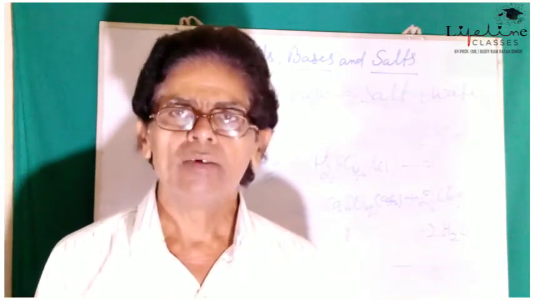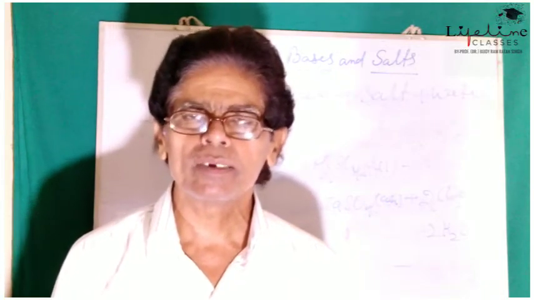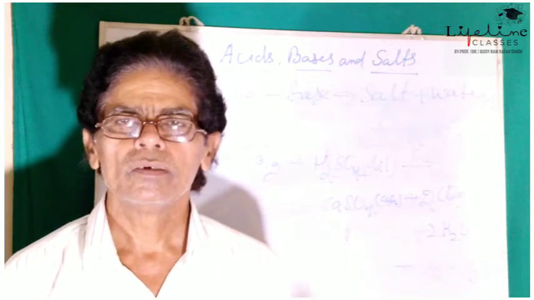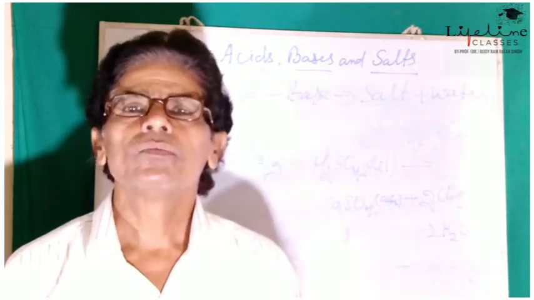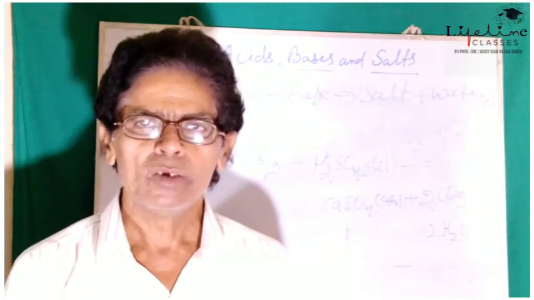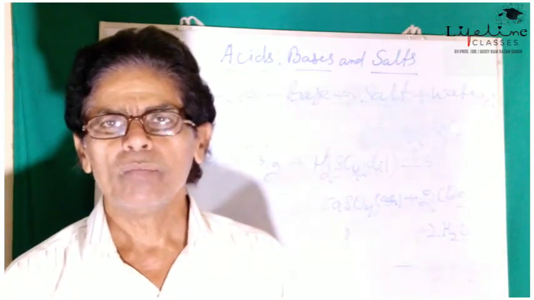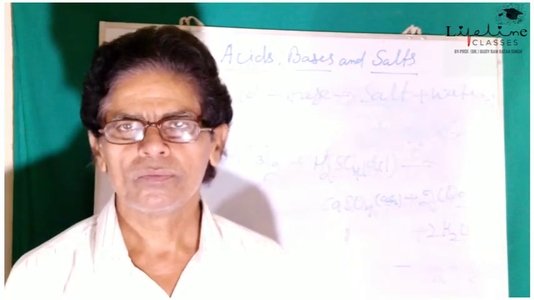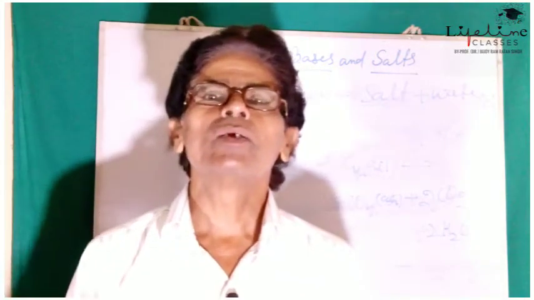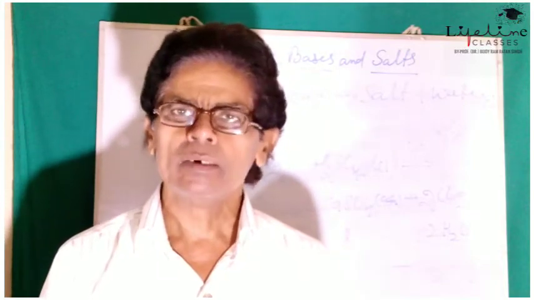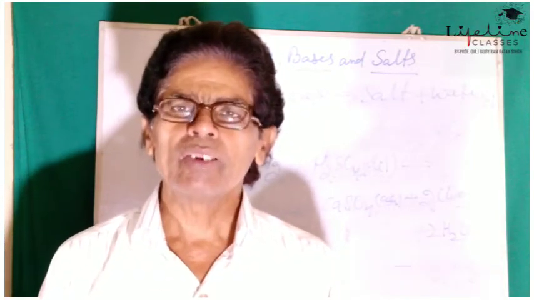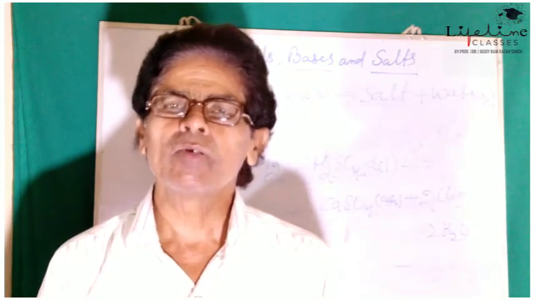What do we mean by acid-base neutralization reaction? Why is it called neutralization reaction? It is because the acidic effect of an acid is neutralized by the basic effect of a base. Both acids and bases nullify each other's effect.